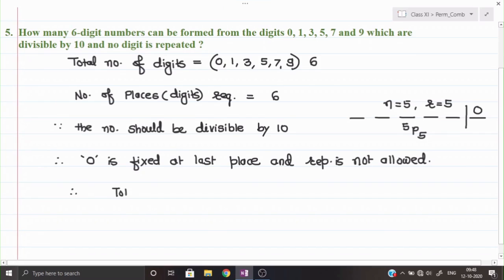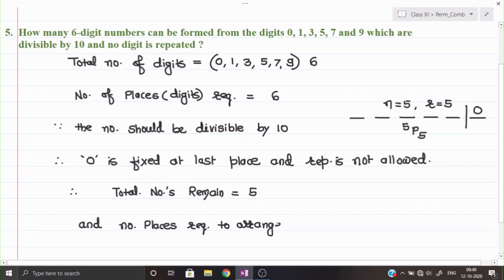So we can say that therefore total numbers remaining, how many total numbers are remaining here? That will be 5. And number of places required to arrange, that will be also 5.